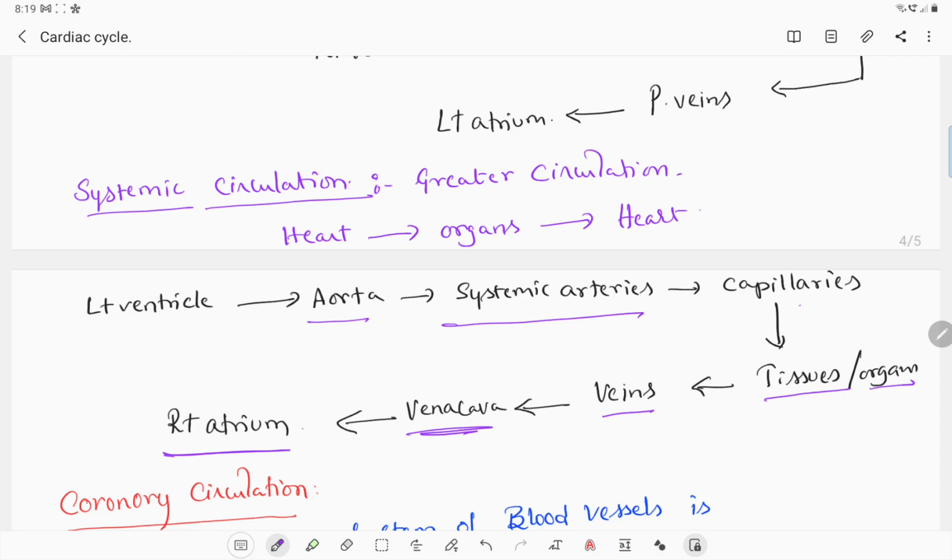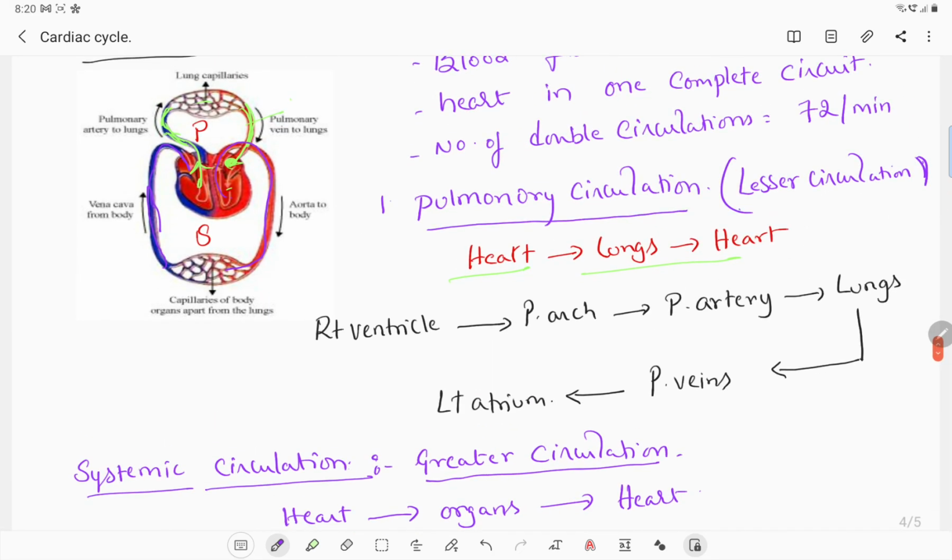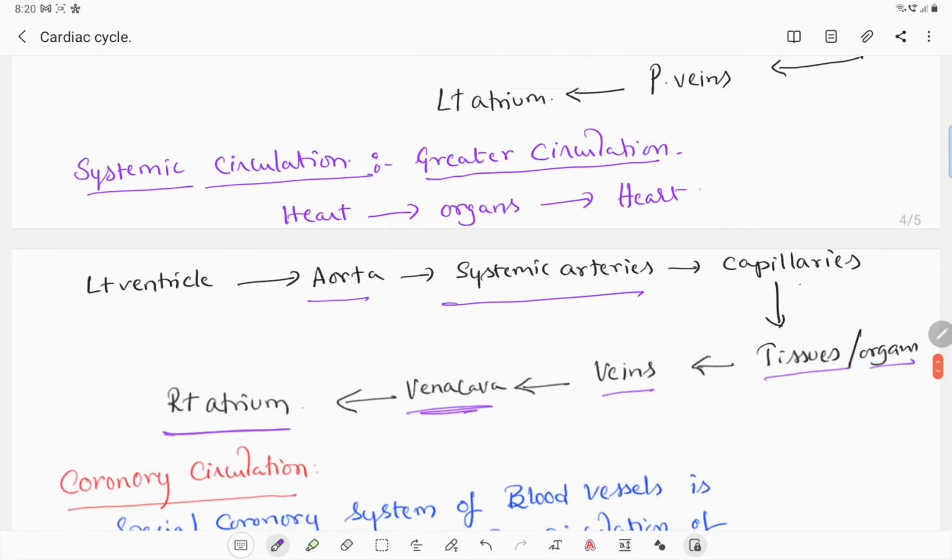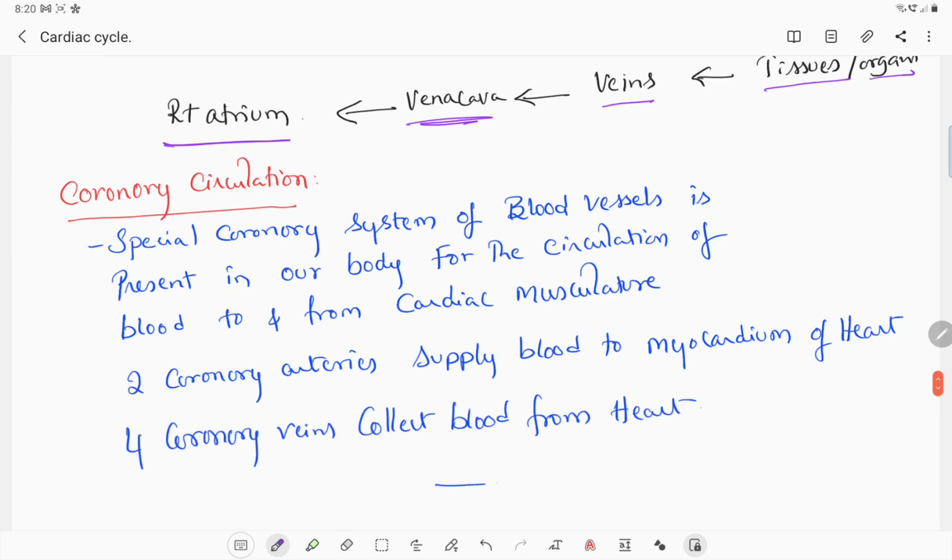They will be asking you these questions. What is the path of pulmonary circulation? What is the path of systemic circulation? Okay, systemic circulation is also called greater circulation, whereas pulmonary circulation is called lesser circulation. Right. Then coronary circulation. There is one more thing that is called coronary circulation.